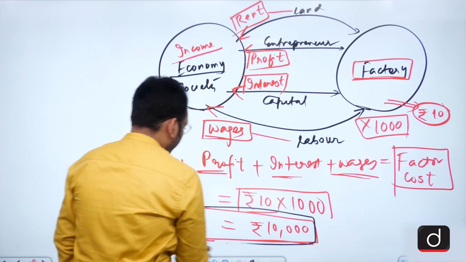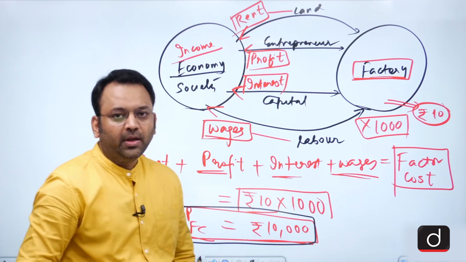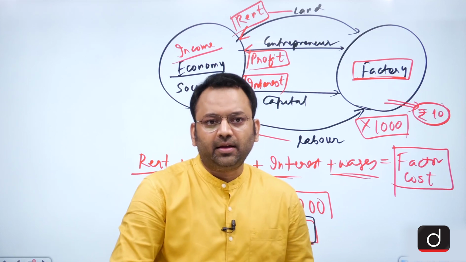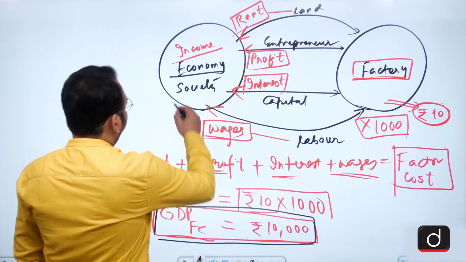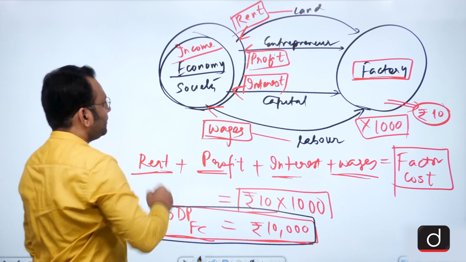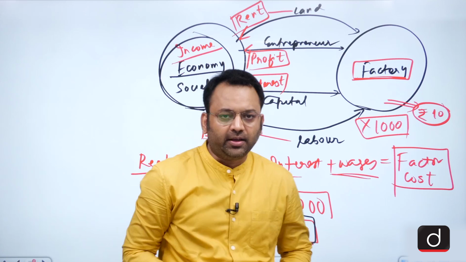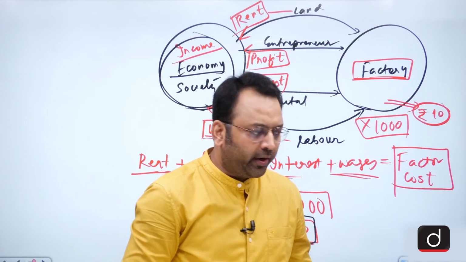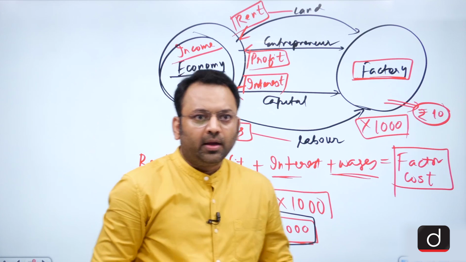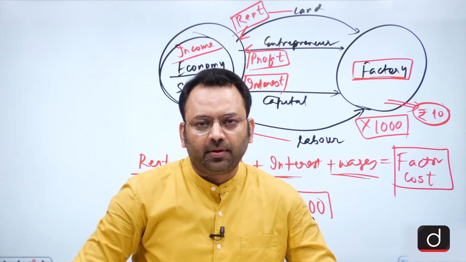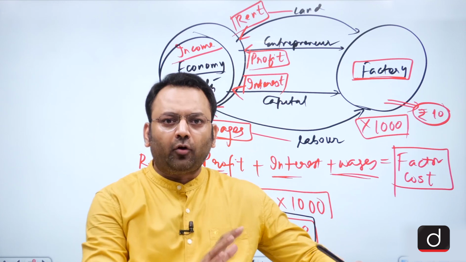This is important to understand the concept of national income and the GNP. Now, this money is paid to the economy or the society. Now, understand this point. How do we reach the GNP? So far we have talked about the GDP.